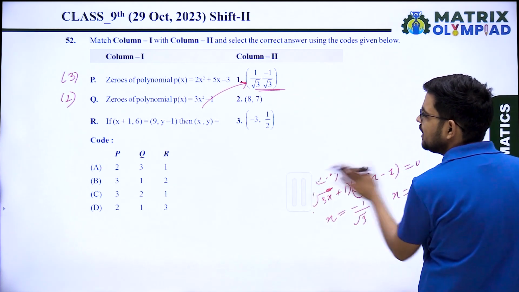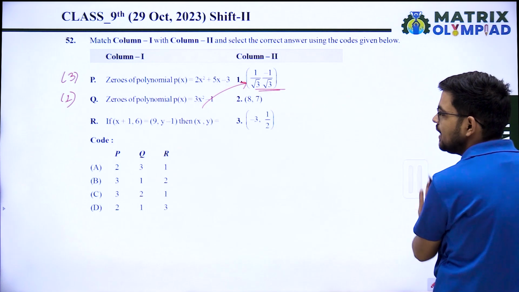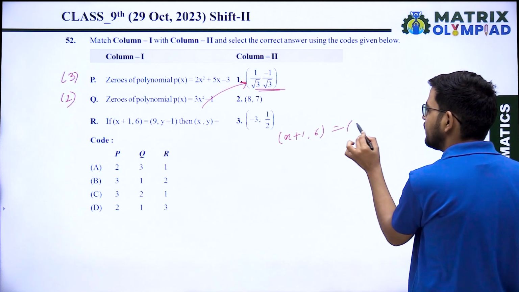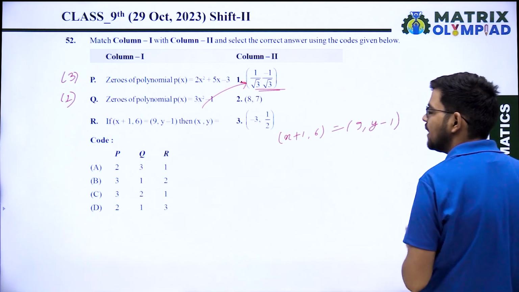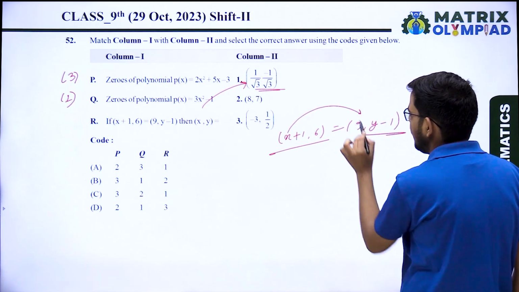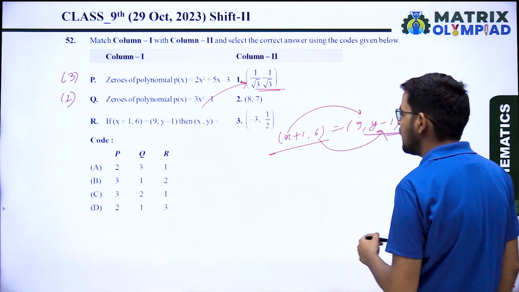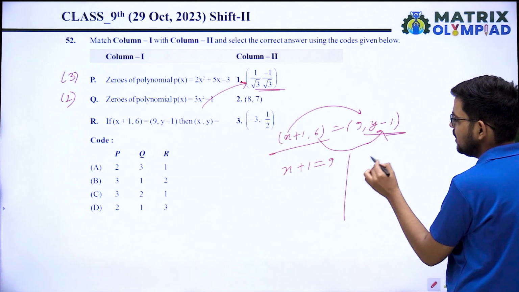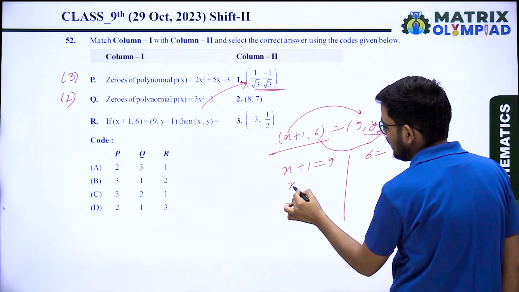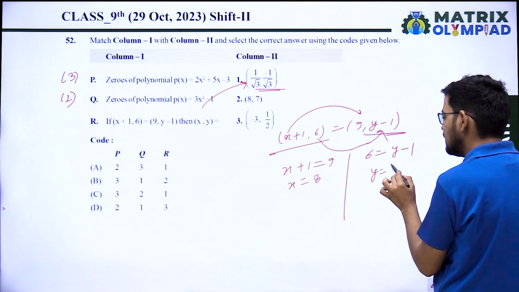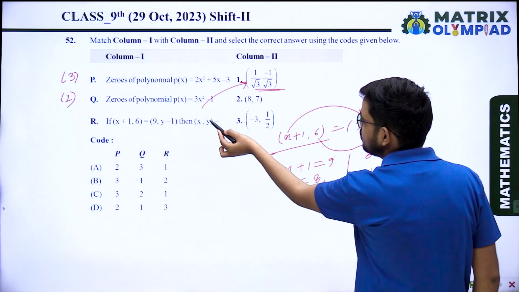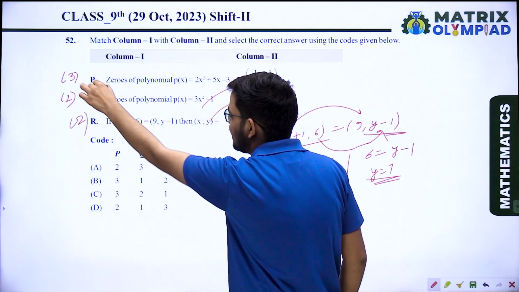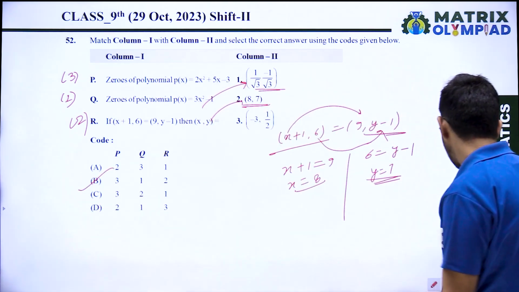In next, (x plus 1, 6) equal (9, y minus 1). The x coordinate will be equal to the x coordinate and the y coordinate will be equal to the y coordinate. So x plus 1 equal to 9, 6 equal to y minus 1. So x equal 8 and y equal 7. So (x, y) will be (8, 7). So the second one is the answer. So the correct answer is 3, 1, 2. Option B is the correct answer.